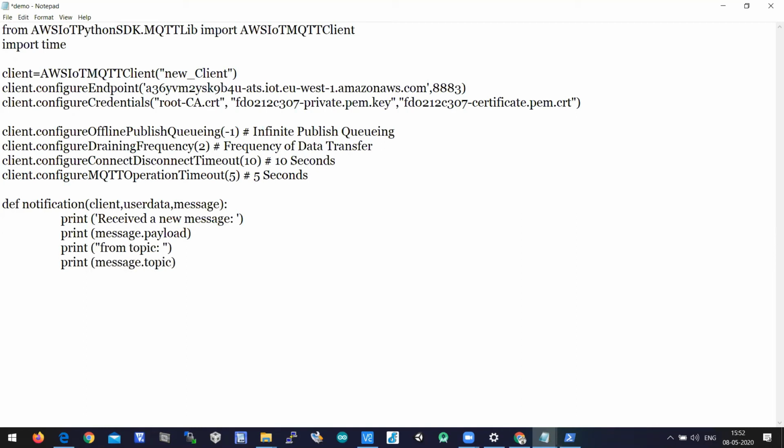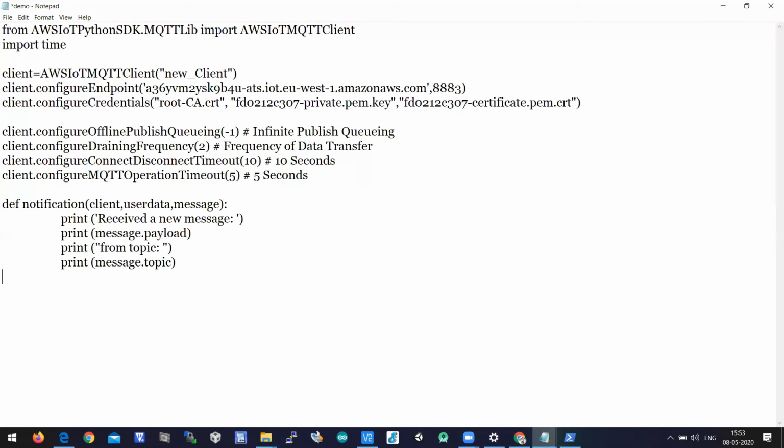So these 4 lines are all about printing the message received and the topic from which we have received it. This is a notification, this is a callback function. This function will be called automatically when a subscriber gets a message, right? So when a subscriber gets a message, this function will be called.